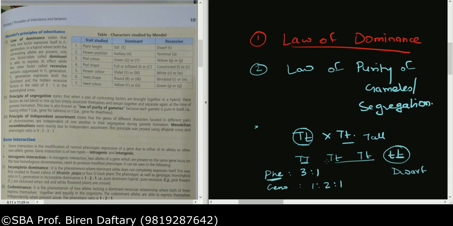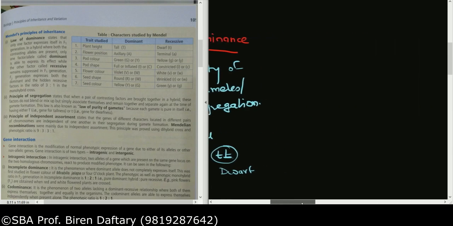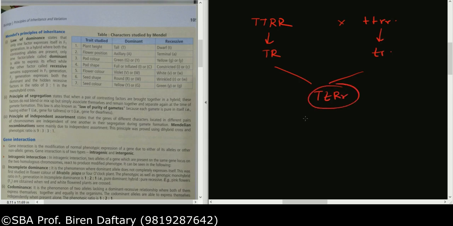Next part is your law of independent assortment. Now in the law of independent assortment, first of all, please remember to do the cross correctly. So suppose I'm taking these as the parents, then please make sure that you show the gametes properly. And then you show the F1 individual, capital T small t, capital R small r. So all are tall and round.